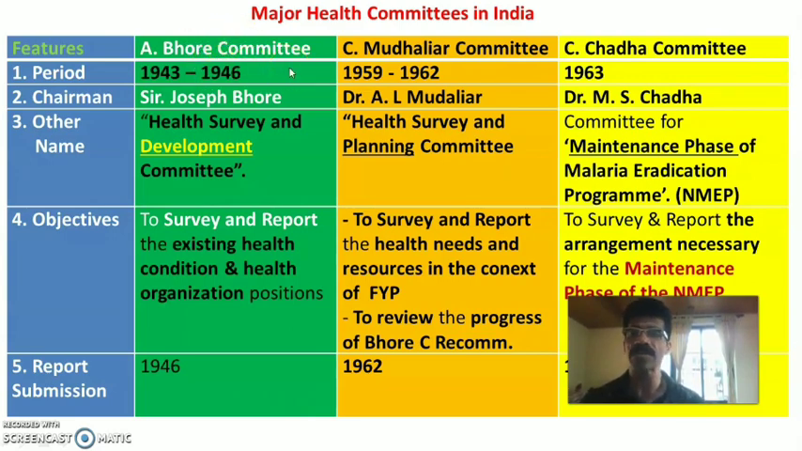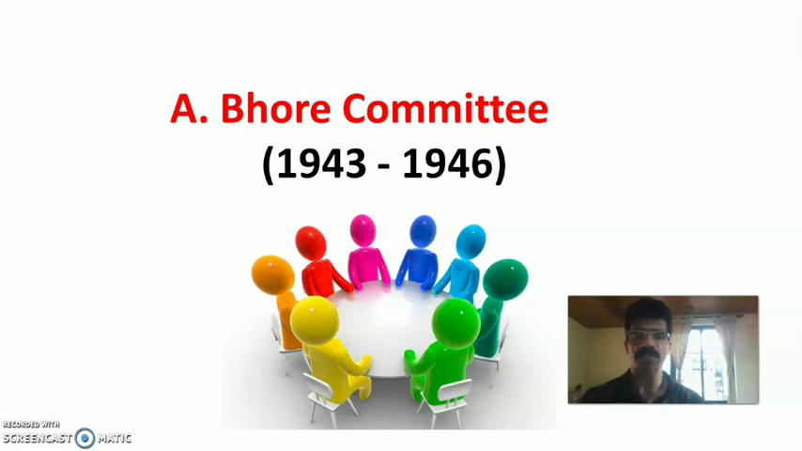So first I would like to discuss a separate committee, that is the Bhore Committee. Later I will come back and compare 3 committees together and explain the features of the 3 committees. Then later I will explain in detail the recommendations of the different committees. So if it is asked as a short note, you have to write like this. For example, Bhore Committee, the period is 1943 to 1946. The Bhore Committee is the first committee the Government of India appointed, in 1943.